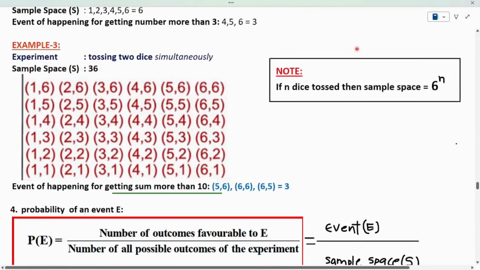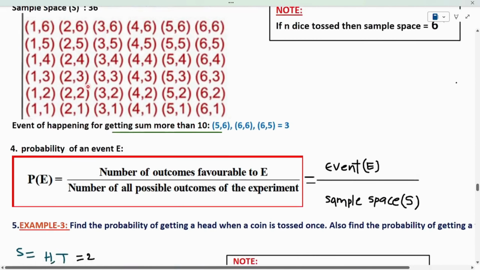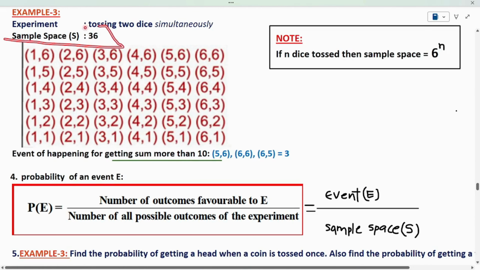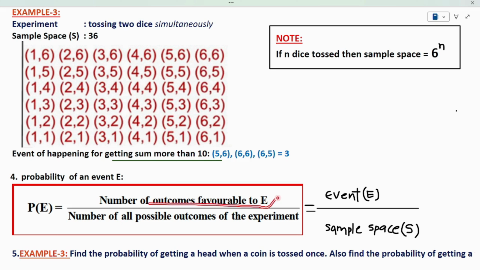See here, in the given experiment, we have sample space 36. So these are all possible outcomes. The favorable outcome is nothing but event E. The favorable outcome is 3. See here, 5, 6, 6, 6, 6, 5. All total 3 events we have.